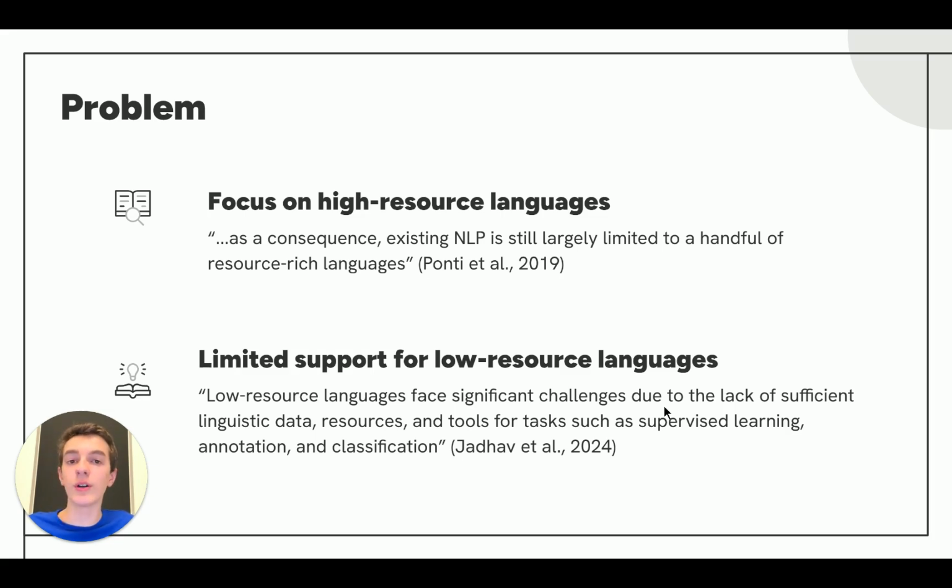This is a problem for low-resource languages and people seeking to develop machine learning models for these low-resource languages, because limited data and research makes it very difficult to develop the natural language processing machine learning models.